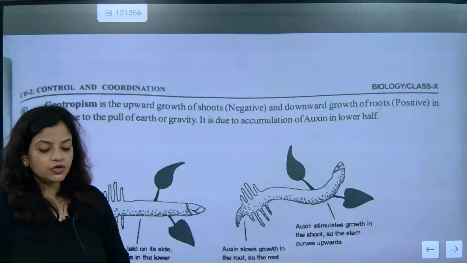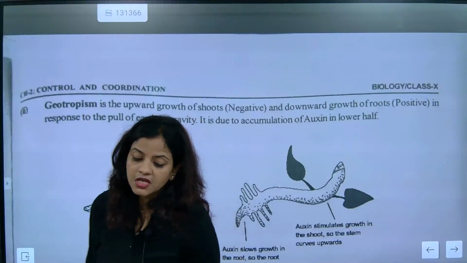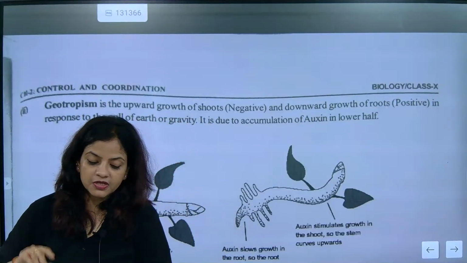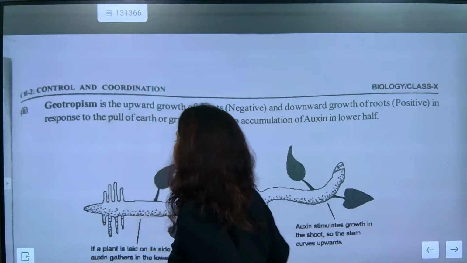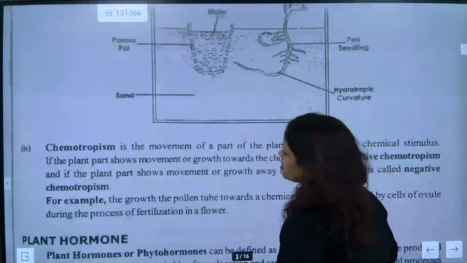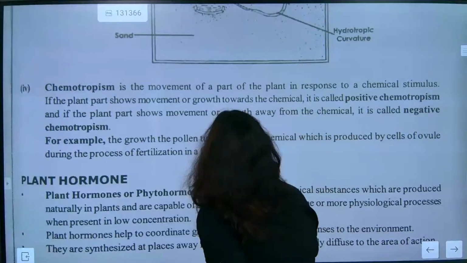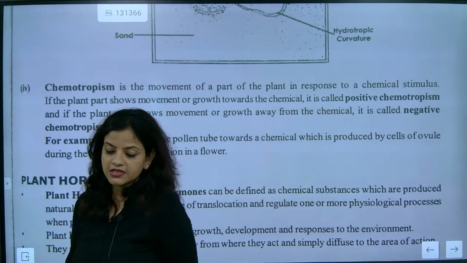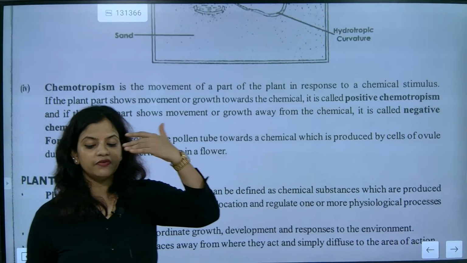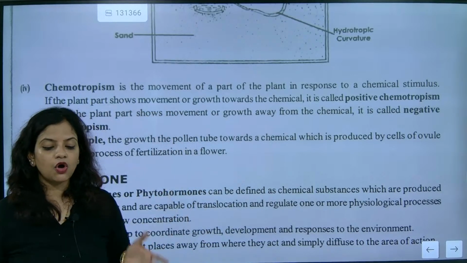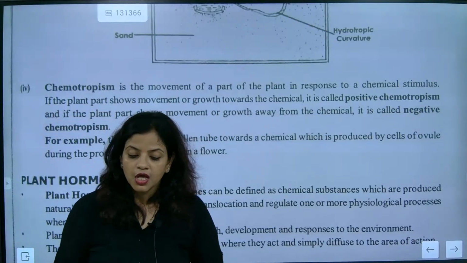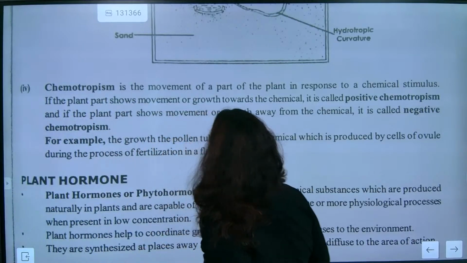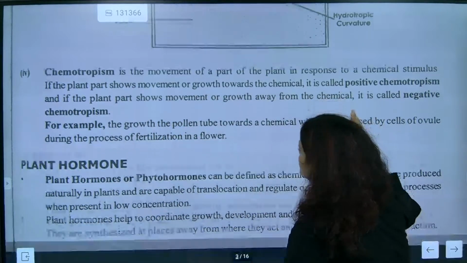Second one is negative geotropism. Positive geotropism means the roots are showing positive geotropism and the shoot is showing negative geotropism. That's the difference. Now comes chemotropism, which means the movement of the part of the plant in response to chemical stimuli. Chemicals are an important thing for which the plant shows affinity. So that's called chemotropism. Understood?